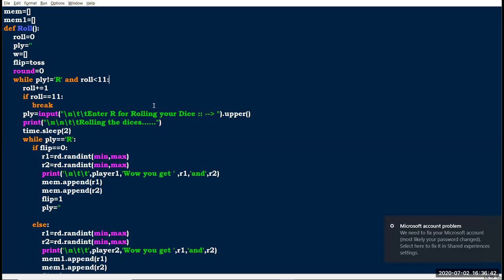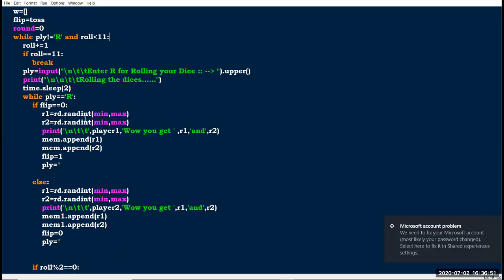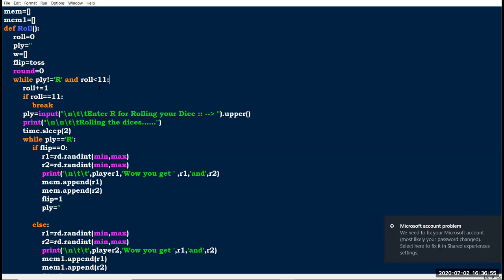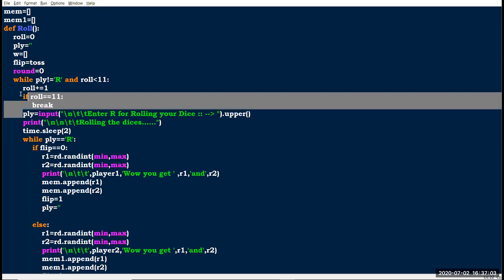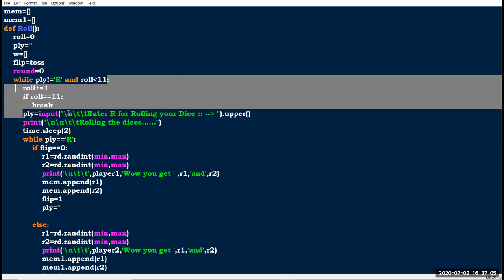So we have 5 rounds, and each player has 5 chances, and totally we have 10 loops. I'll explain clearly here. That's why I have given roll less than 11. If the roll equals 10, it breaks the while loop. Here I have given a control flow: if roll equals 11, it breaks.